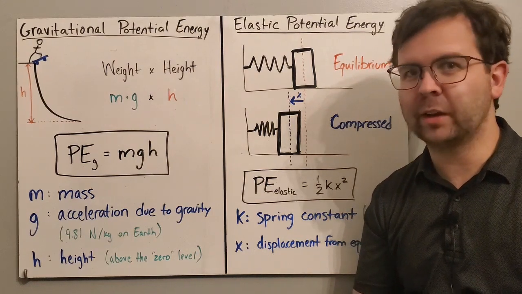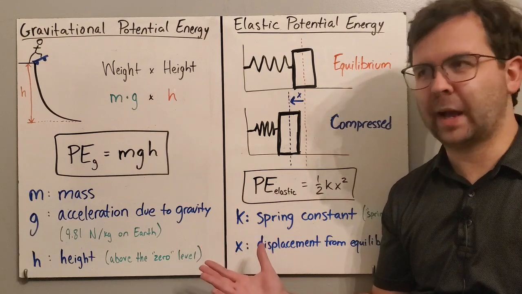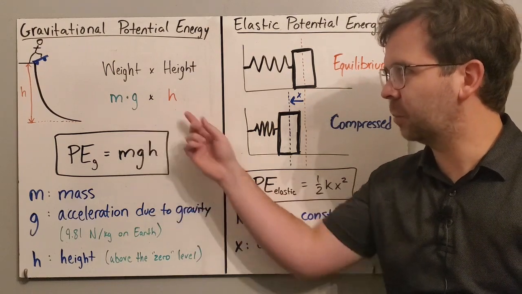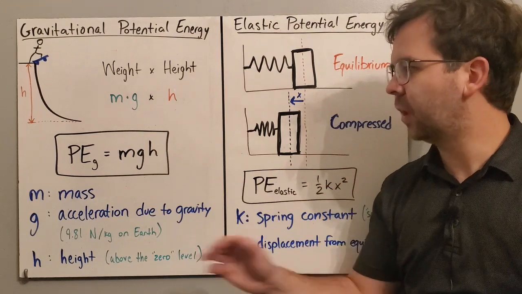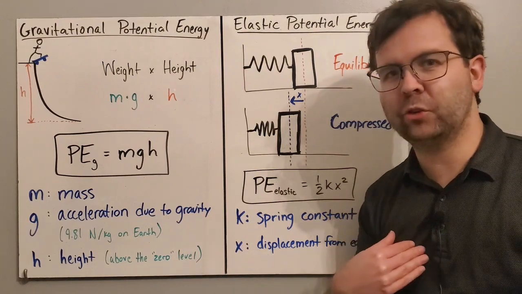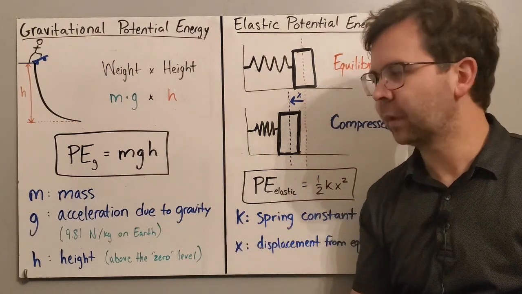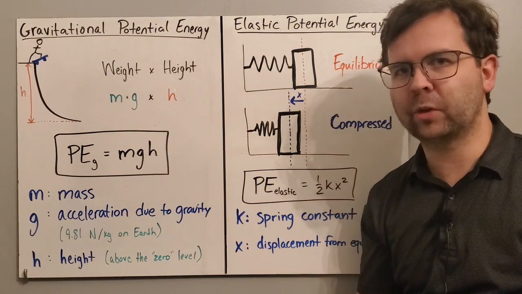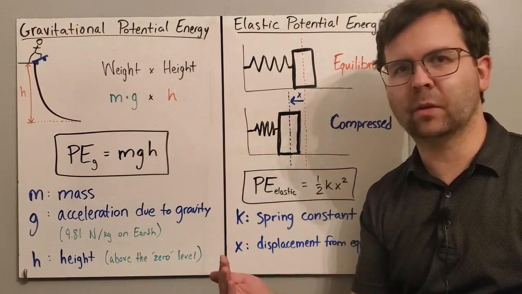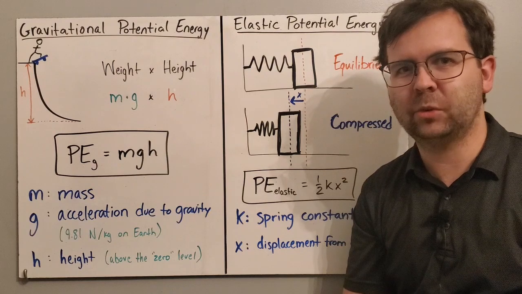Now, you don't have to understand the processes about how we get those equations to understand how we can use them now. So knowing this equation for potential energy due to gravity, it's the weight of an object multiplied by how high up it is. This height is above the zero level. And so the zero level is something that we choose to be, this is the ground level, and anything above this is going to have potential energy. We can choose where this zero level is. It could be at the top of a table, or it could just be the ground, or maybe, if you're on the second floor, maybe it could just be the floor. It depends on what you need to do.